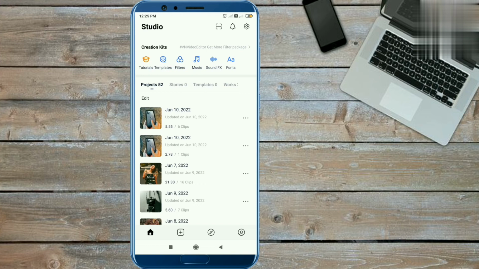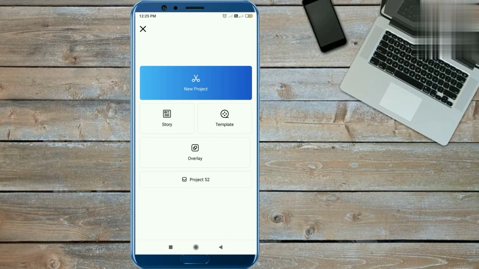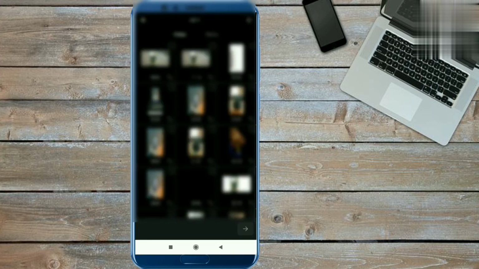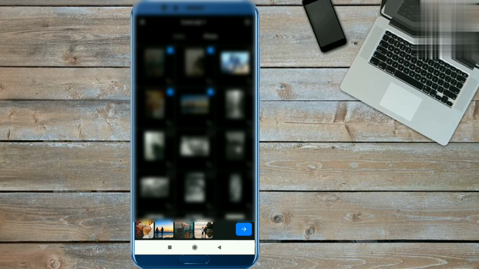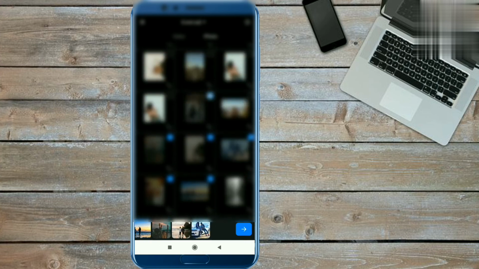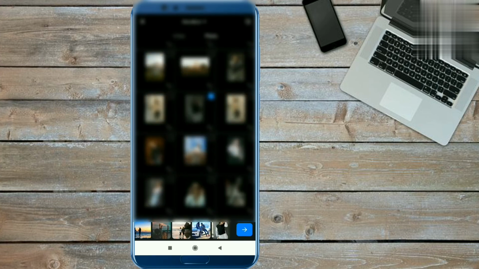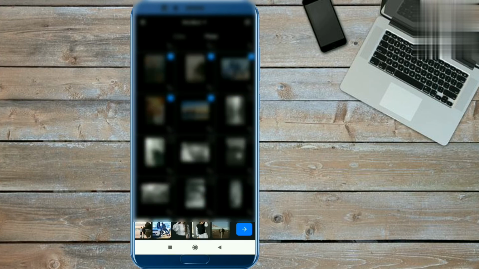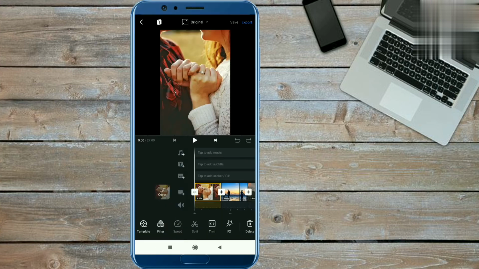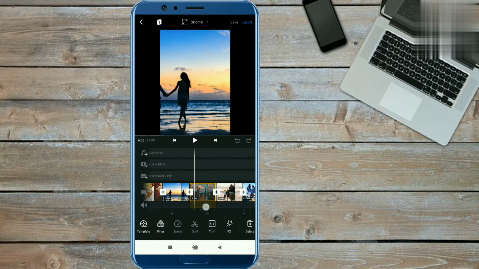To import the photos from your phone library, click on the plus icon, click the new project option, and select the 8 photos according to you. Okay guys, you have to select like this and move forward from here. You can see guys, you have to take it like this.